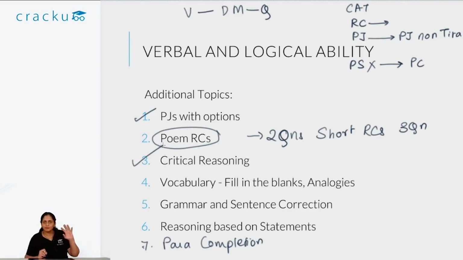Now there are some smaller questions that come in XAT, like vocab based questions. So you'll have 3 questions which are fill in the blanks. These are easy questions to do. Mostly what you have to look at are basically commonly confused words, meanings of words. So you need a broad vocabulary to solve these kinds of questions. We'll be looking at each of these additional topics in detail in our XAT course, but essentially a big vocabulary will help. So if you can do some flashcards, if possible.